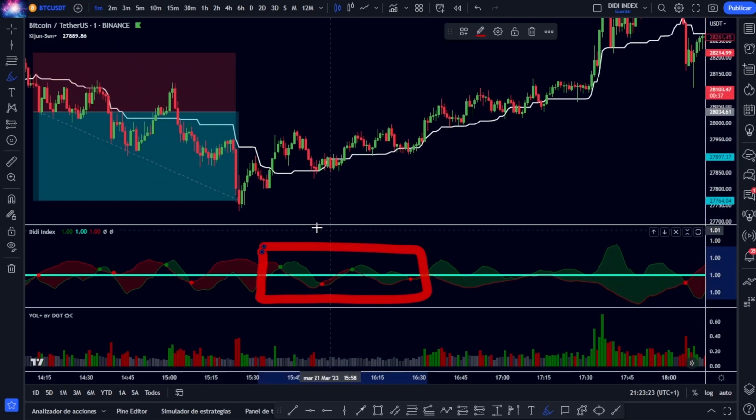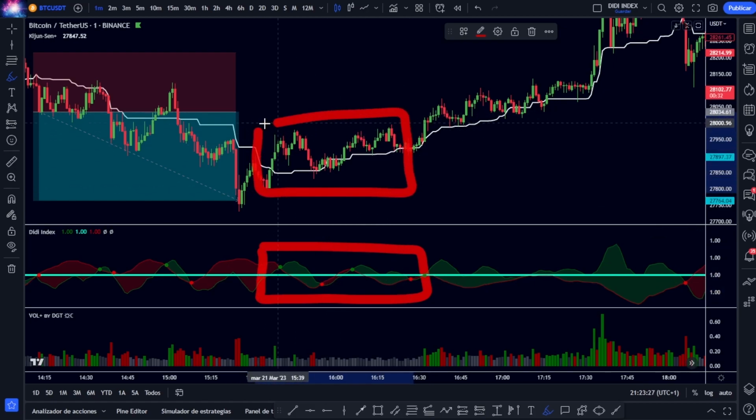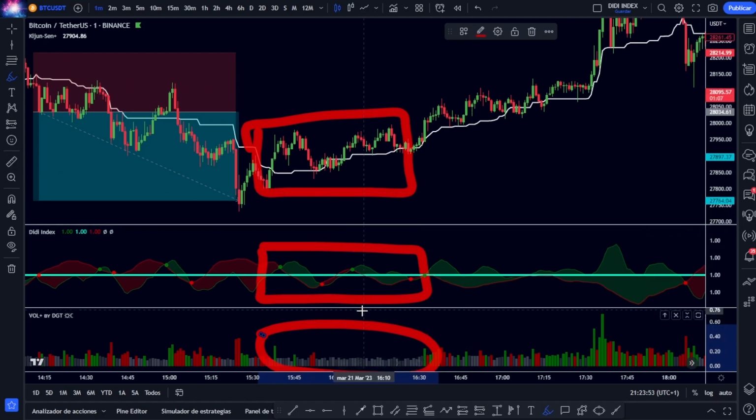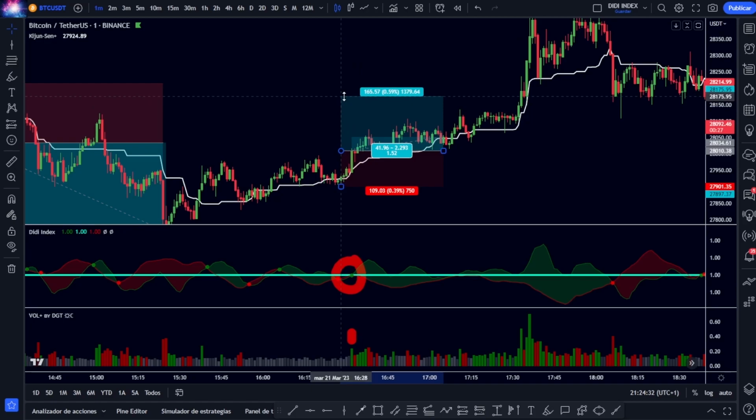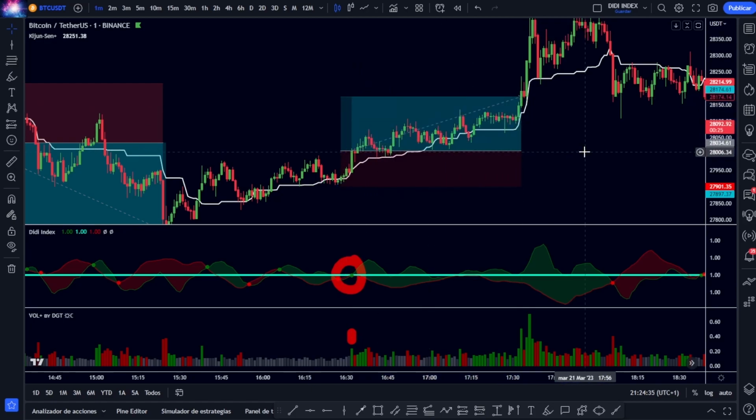profit. In fact, if you look at this area of the indicator and also in the same area in the price, we see that while it is consolidating, the indicator has launched several signals. But of course, if we look at the volume, we can see that no entry is correct until here, which finally has the positive volume, and has already closed and consolidated positively above. We place again our operation and return to take our profit.